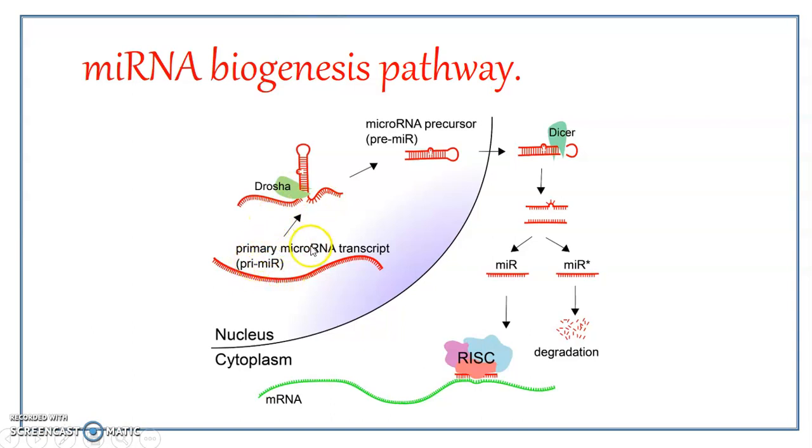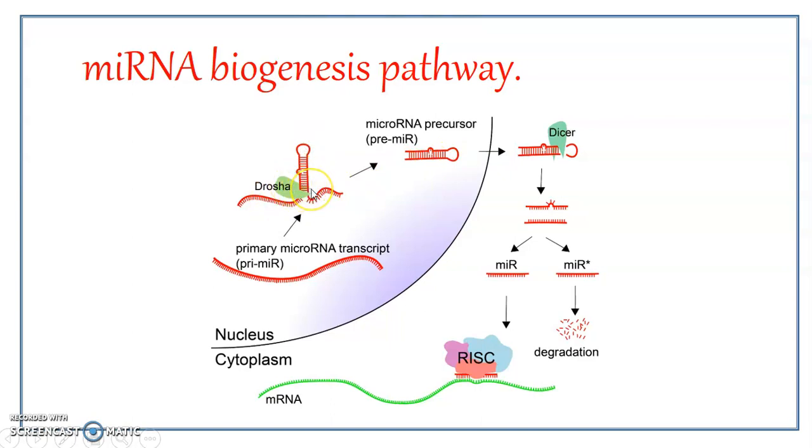Now this one gets cleaved by an enzyme, and this enzyme is referred to as DROSHA. So DROSHA is an enzyme which cleaves the primary microRNA. All this happens inside the nucleus. You can see it is still in the nucleus. DROSHA cleaves the primary microRNA when it is still inside the nucleus, and it is cleaved into a shorter double-stranded hairpin shaped microRNA precursor. So you can see here, only this part is left over.